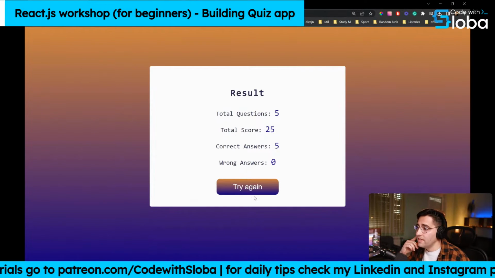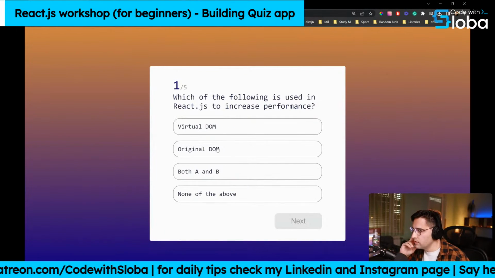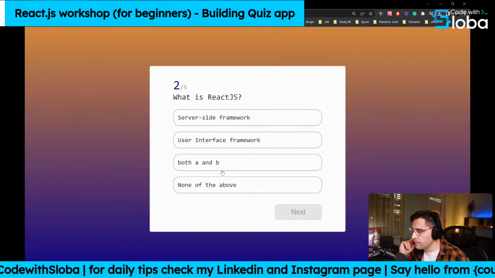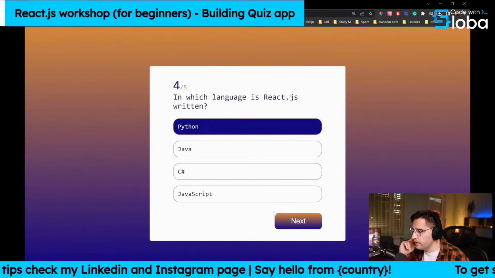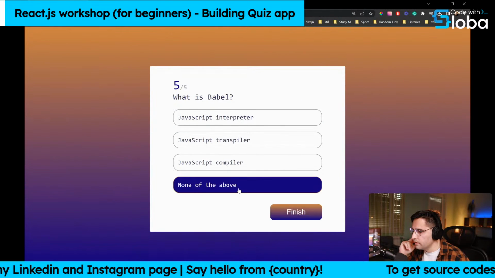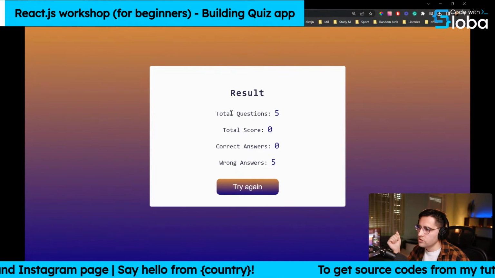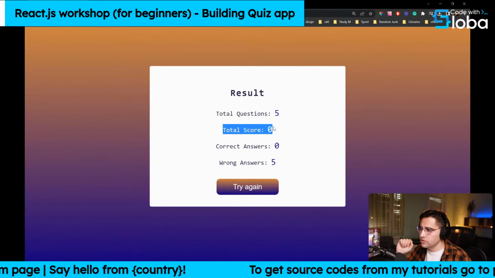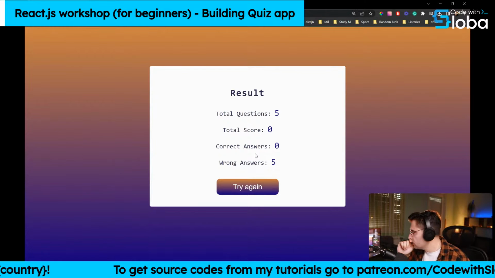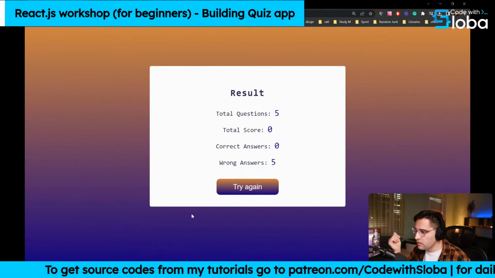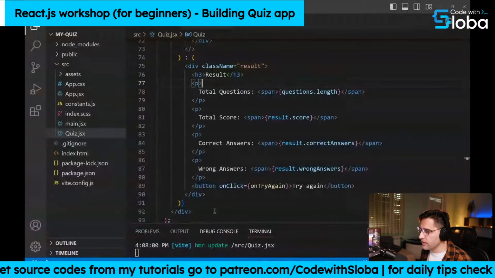Total score is 25. Now let's try to answer all of them wrongly. So for the first one, this, none of the above, setState, Python, and none of the above. And there you go. So it says total questions 5, total score 0, correct answers 0, and wrong answers 5. So this basically shows us that we have correctly coded.